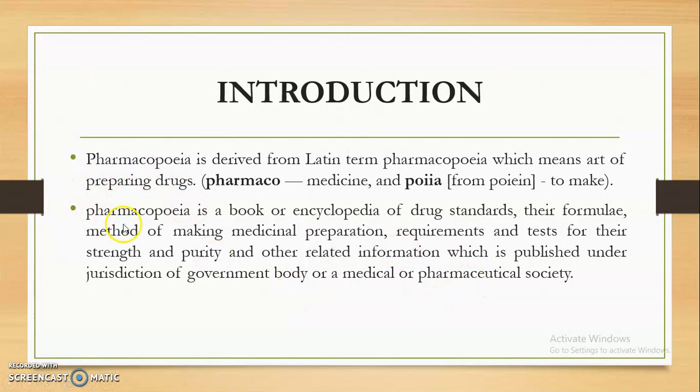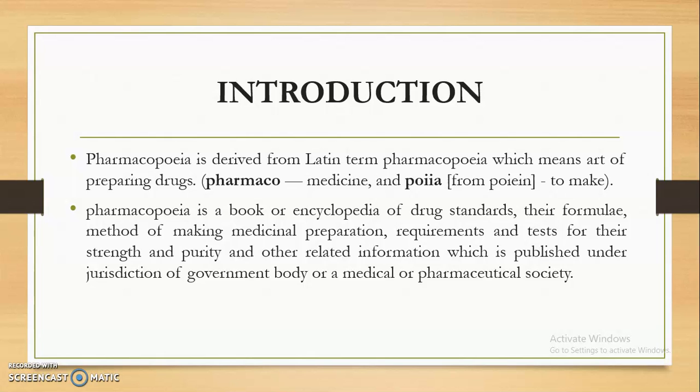So this is the official book in which there is all information related to each and every drug or drug substance, whether it may be excipients or other additives that are used in the manufacturing of a drug. All information is present in one book. That book is known as the pharmacopoeia.